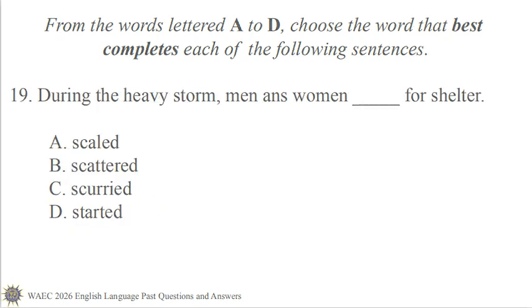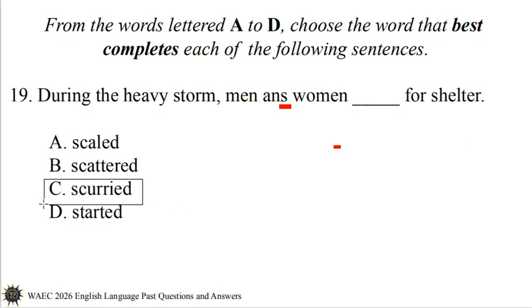Number 19. During the heavy storm, men and women dash for shelter. A, scaled. B, scattered. C, scurried. D, started. The correct option here is option C, scurried. To scurry simply means to scamper, to run for safety, or to shelter.